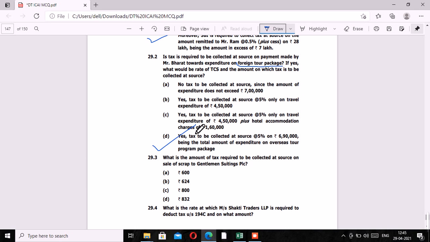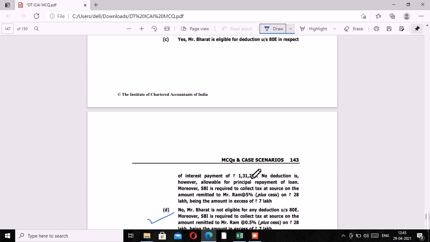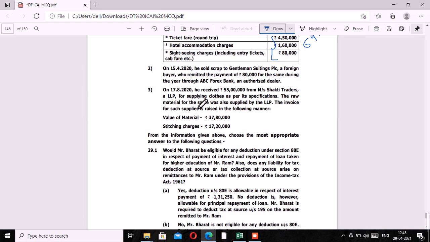What is the amount of tax required to be collected at source on sale of scrap to Gentleman Suitings PLC? Let's go to the paras. Okay, on 15th April 2020, he sold scrap to Gentleman Suitings PLC, a foreign buyer who remitted the payment of 80,000 for the same during the year through ABC Forex, an authorized dealer.